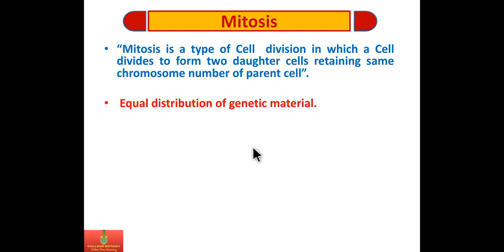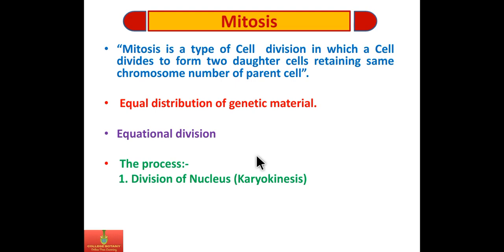Therefore, it is called the equational division. Mitosis is carried out through two processes, that is division of nucleus, also called karyokinesis, and division of cytoplasm, also called cytokinesis.